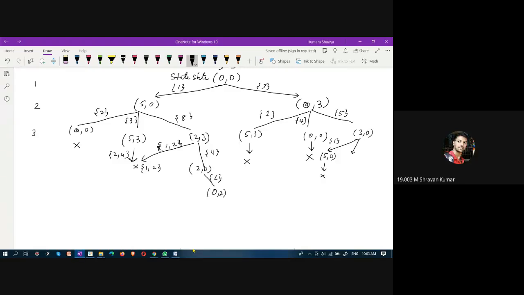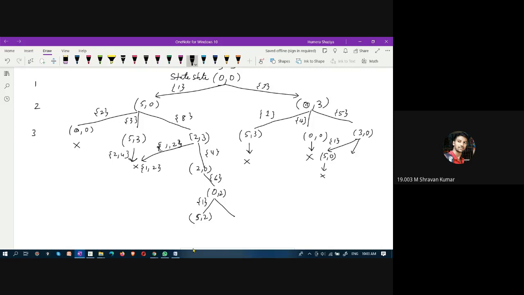Then after that, three states are possible: 0 comma 3, 0 comma 0, 5 comma 2. From 0 comma 2, we get 0 comma 3, 5 comma 2, or 0 comma 0. Or we can take 5 comma 0. I have written all the states, ma'am, so that I didn't get confused. 5 comma 2 is the state after the application of production rule 1.